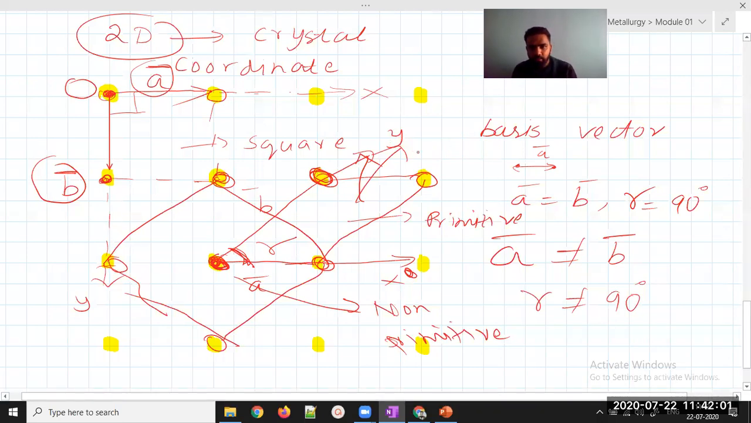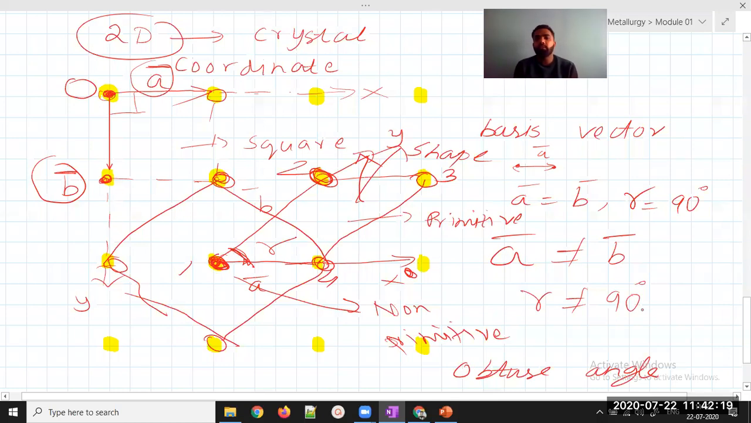One second. This is the shape and I want to put my coordinate system. This is point 1, this is point 2, this is point 3 and this is point 4. If I want to have an obtuse angle, which angle? Where should I keep my coordinate system? What should be the origin of the coordinate system for this angle to be an obtuse angle? Tell me in the chat.